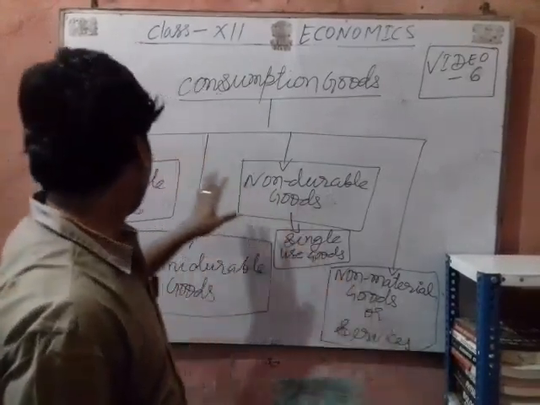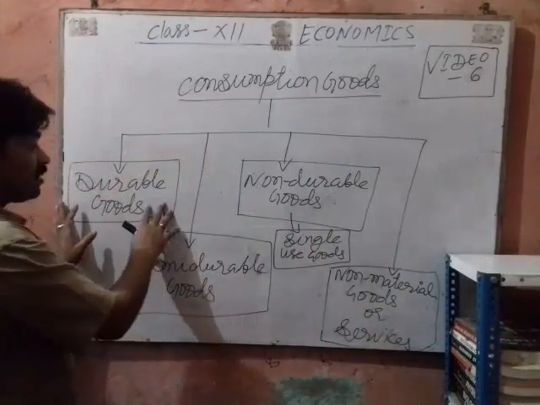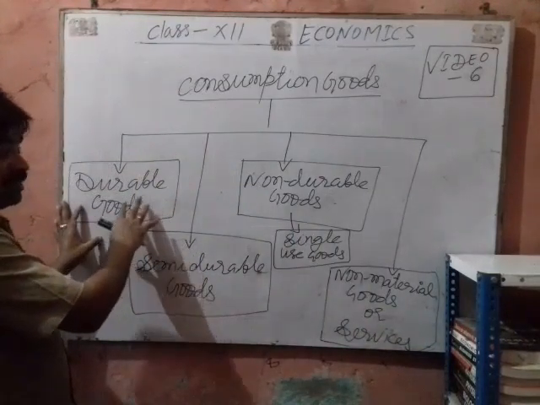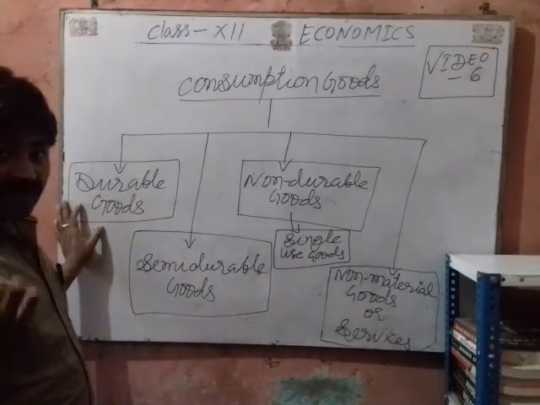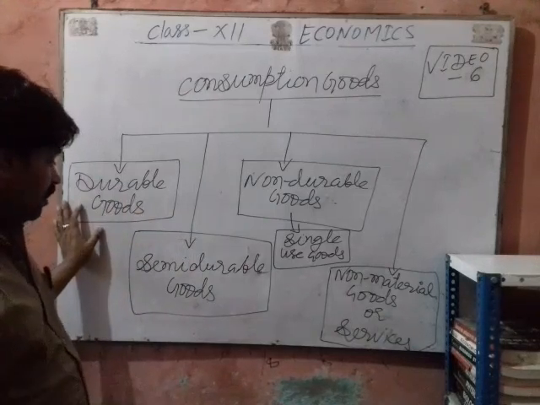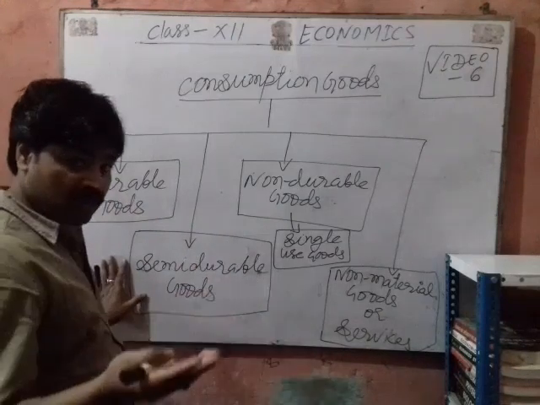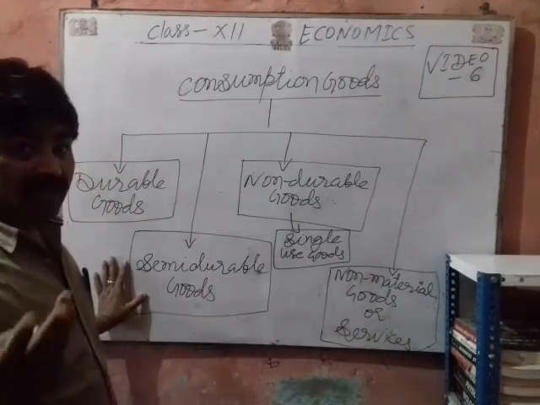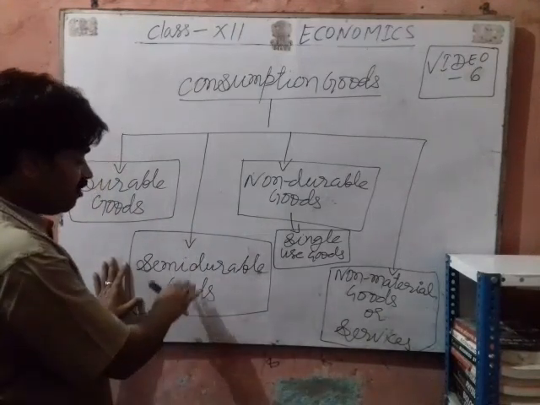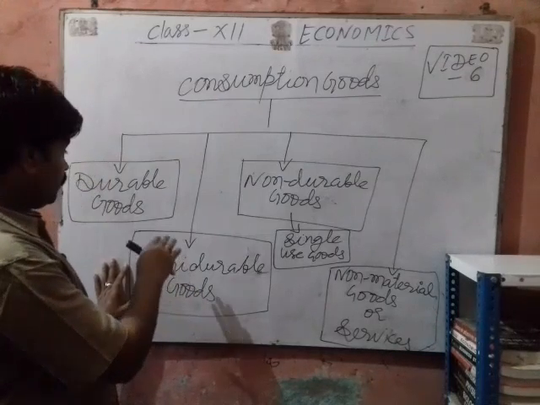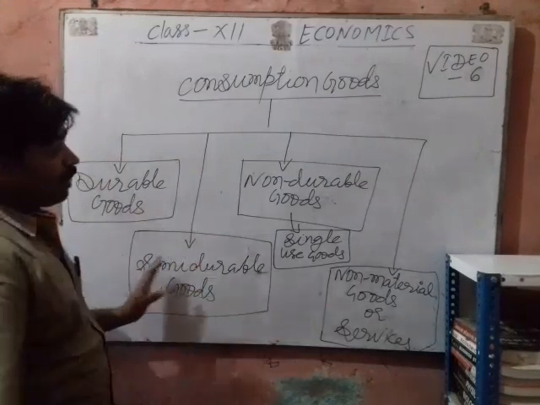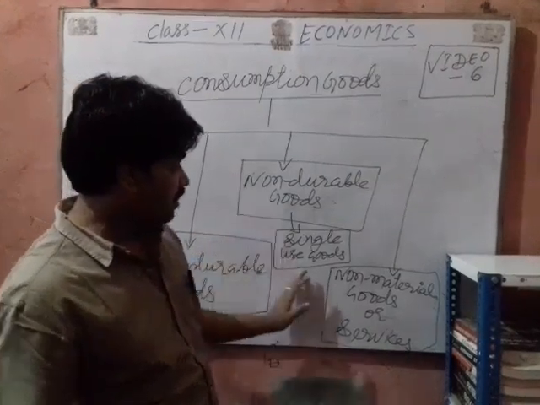In this way, we see that durable goods are those consumer goods which are used for several years and are of high value. Semi-durable goods are those goods which are used by the consumer for 1 year or slightly more, and the value of these goods is comparatively low. Non-durable goods are single-use goods.